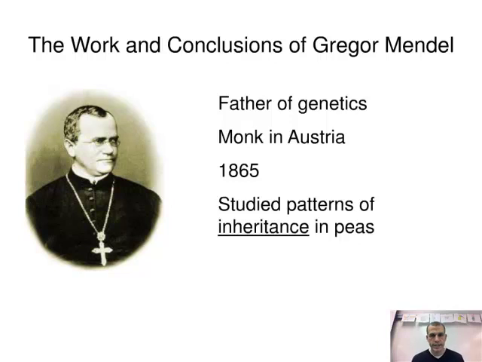Now there was another scientist by the name of T.A. Knight who was also doing some experiments and coming up with a lot of the same ideas, but what Mendel did was take it one step further. He really analyzed his data and looked at it a little bit closer.